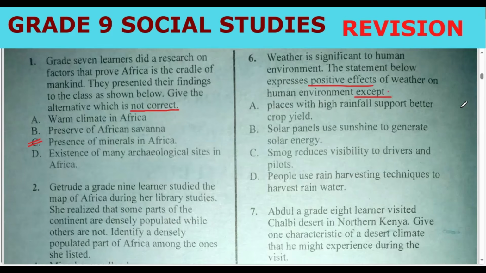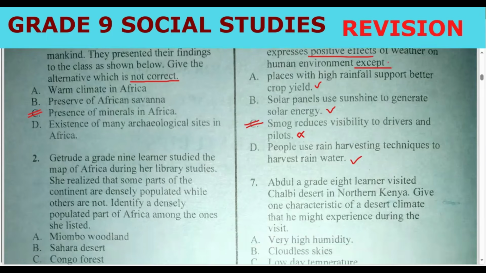The correct answer should be this one, which is going to cause accidents. That is negative. Smog reduces visibility to drivers and pilots. This is the one which is negative. All the others are correct. This one is positive, and this is also positive because we are generating heat and electricity from solar, and so on. Then we go to number 7.